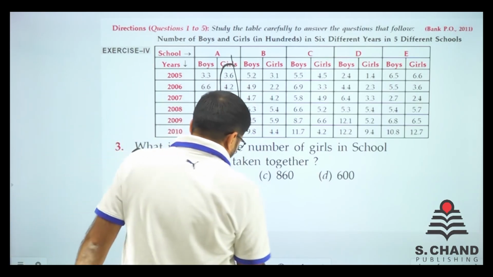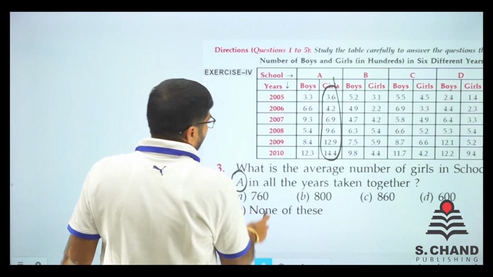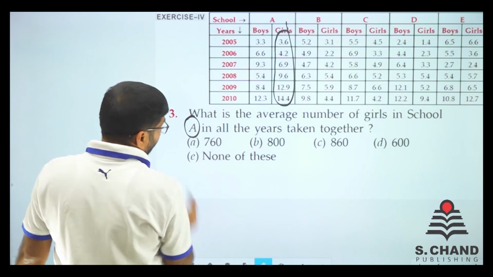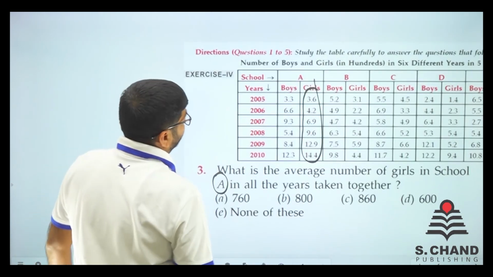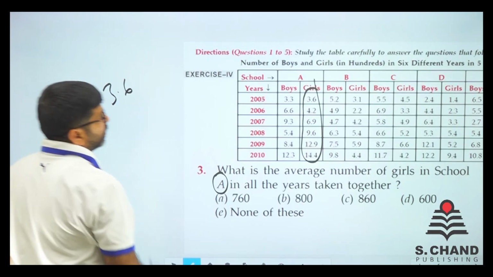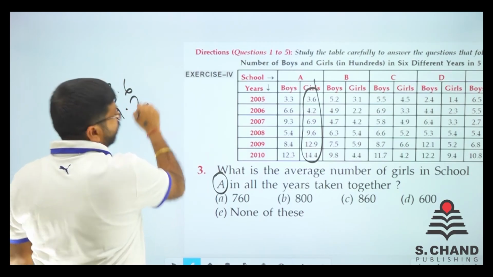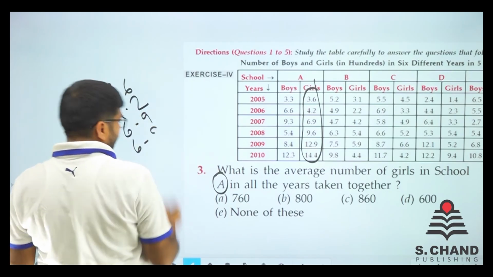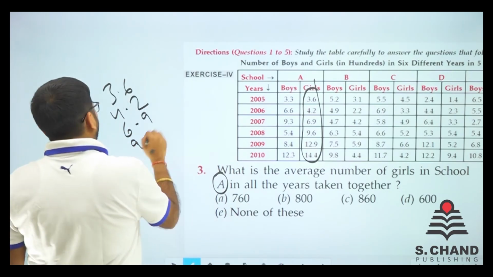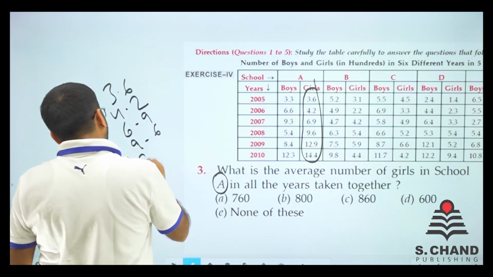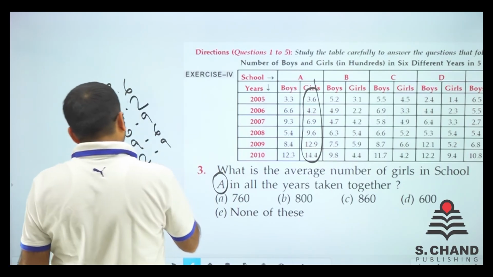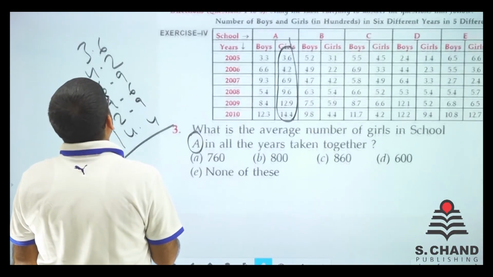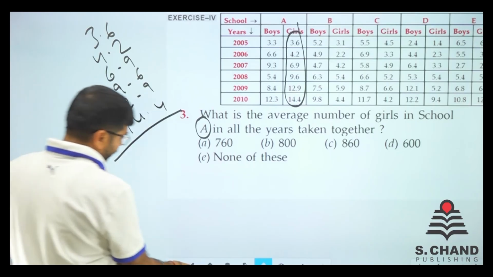Let's add them first. Just write all of them. Here it is 3.6. Here it is 4.2. Then we have 6.9, then 9.6, then 12.9, and then 14.4. We are just adding them.